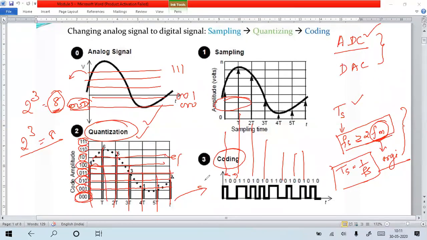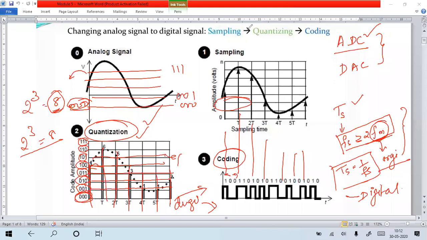Here we already have the analog-to-digital signal. From that, one more technique they will use to encode one form of voltage level into another form of voltage, which is also digital in nature. That signal is your standard digital signal. Okay, these are the main processes they follow when converting an analog signal into a digital signal. The analog signal is sampled, after that quantized, after that the zeros and ones are represented in another form by encoding, which is also in digital form. That digital signal will be the standard digital output.